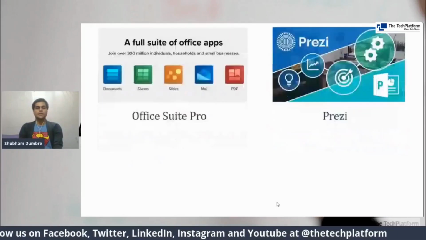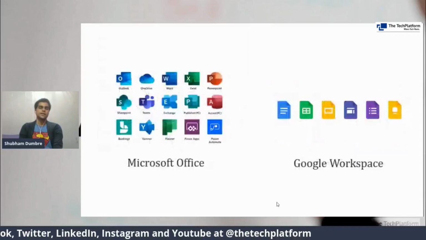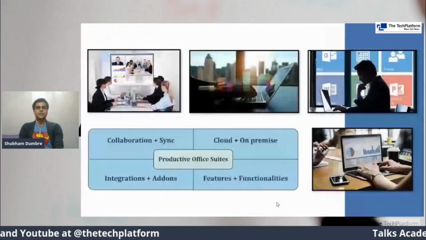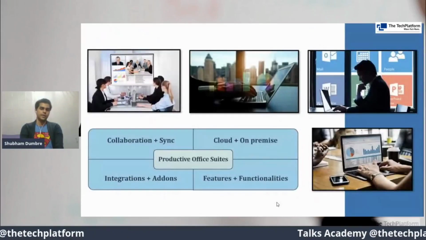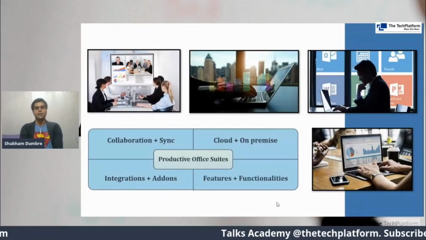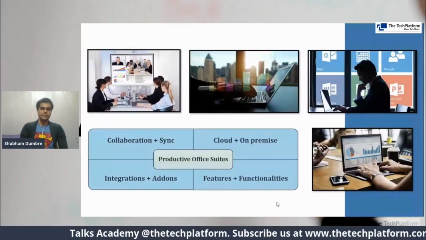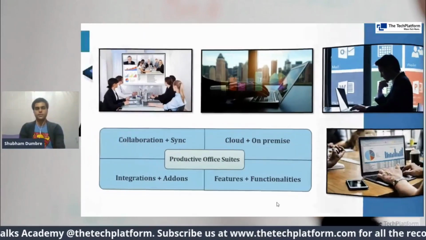So just to revise once again what we just studied, we started off with different kinds of productive office suites. We discussed collaboration and sync, then cloud and on-premise, integrations and add-ons, and functionalities and features. So this is about productive office suites.